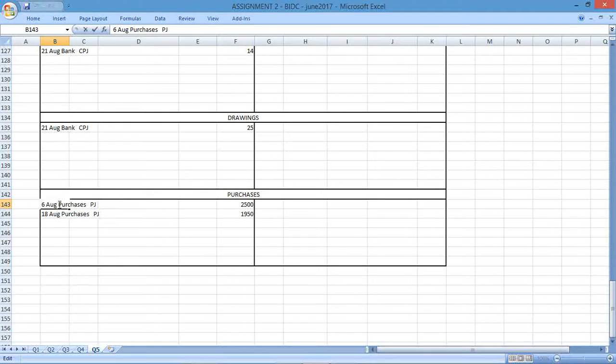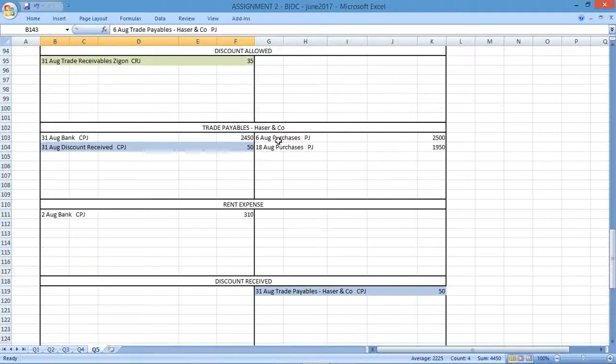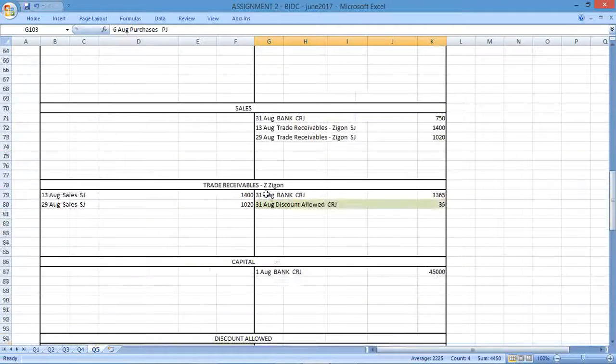This is referencing the trade payables, Hazer and Co. Because this was a purchase from a creditor, and therefore you need to record it as so. So there's the debits, two debits for 25 and 1950, and then here, same thing, 251950, trade payables.